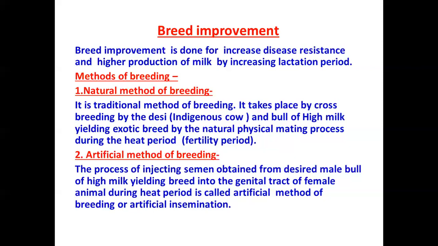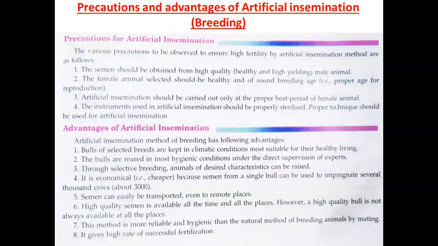Clear? Now what are some examples? Jersey is generally crossed with Brown Swiss or Sahiwal, so it will give rise to a new crossbreed. So in that way, one local breed and one foreign breed will be fused with the help of the artificial method. So that is known as the artificial method of breeding. Now, what are some precautions and advantages which one should take care of while doing this process of artificial insemination?